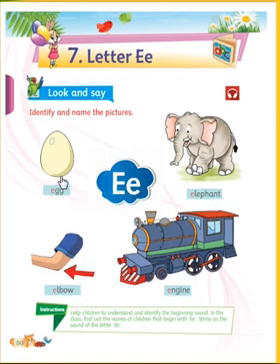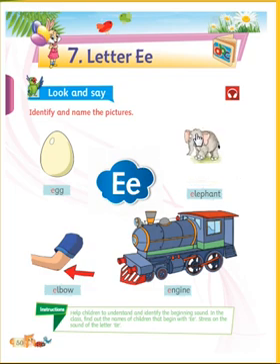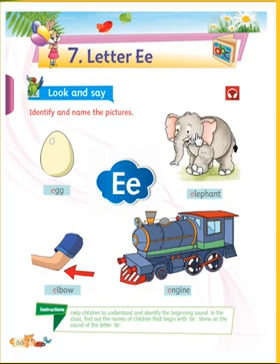Now which picture is this? Egg. Now egg spelling, what? E-double-G, egg. Now come here. What is this picture? Find out this picture. Elephant. E-L-E-P-H-A-N-T, elephant.